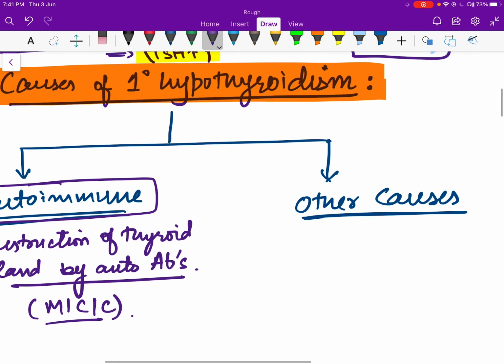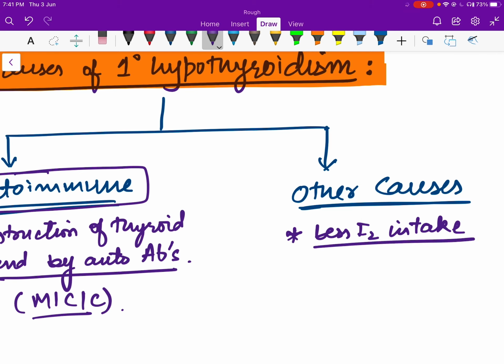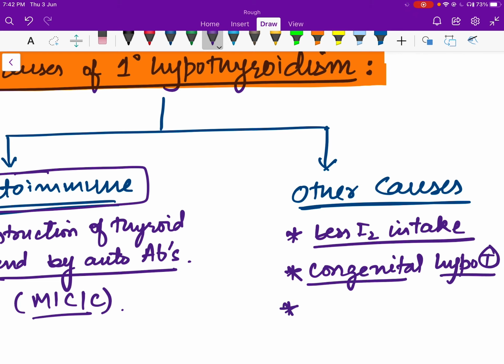And there can be other causes as well. So other causes include less iodine intake. If there is decreased iodine intake, there will be decreased synthesis of thyroid hormones, that results in hypothyroidism. There can be congenital hypothyroidism, which is also a cause of hypothyroidism. And other causes include some drugs. There are certain drugs such as lithium.